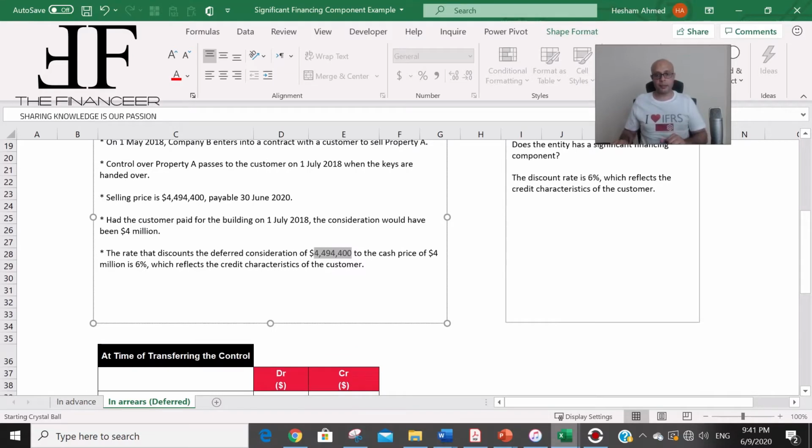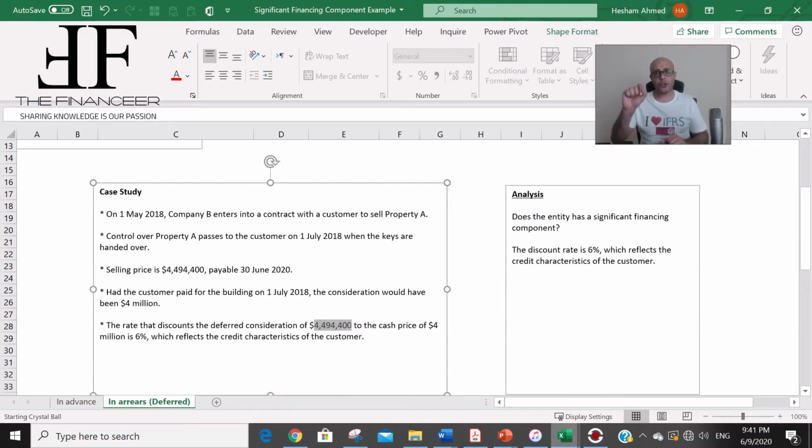Let's analyze the case. The first question that we need to answer is: does this contract include a significant financing component? The answer is yes. Why? Because the customer is going to receive the product today and is going to pay after 2 years. As long as it's more than 1 year, and as long as it is a long period like that, the contract will include a significant financing component.